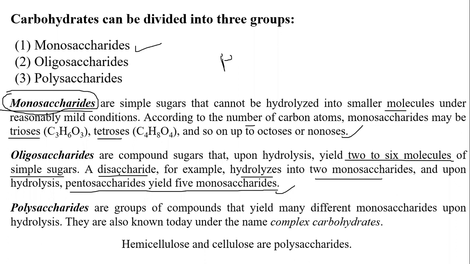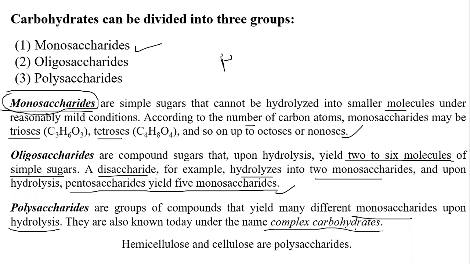Disaccharides, everyone knows, give two monosaccharides. If you go on hydrolyzing these oligosaccharides, we will get the monosaccharides. Polysaccharides are a group of compounds that yield many different monosaccharides upon hydrolysis. They are also known as complex carbohydrates.